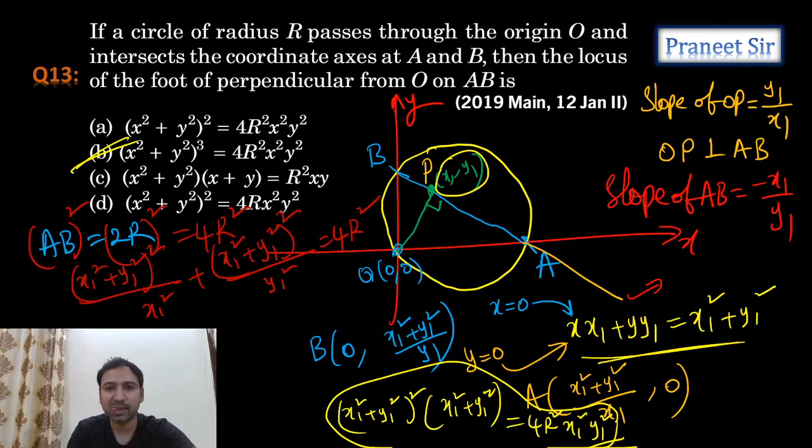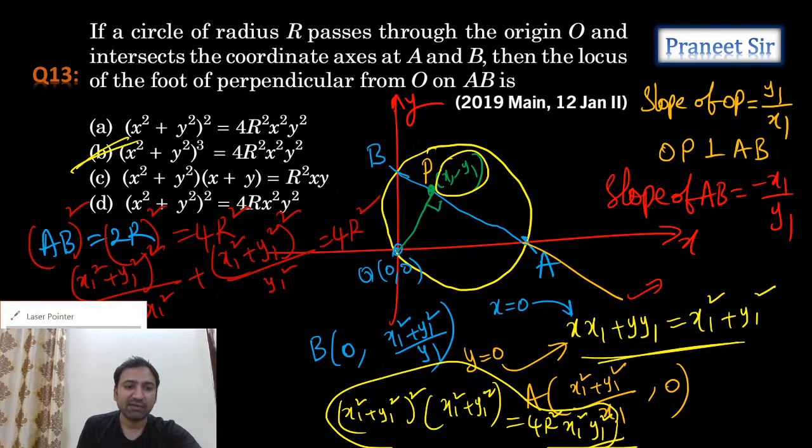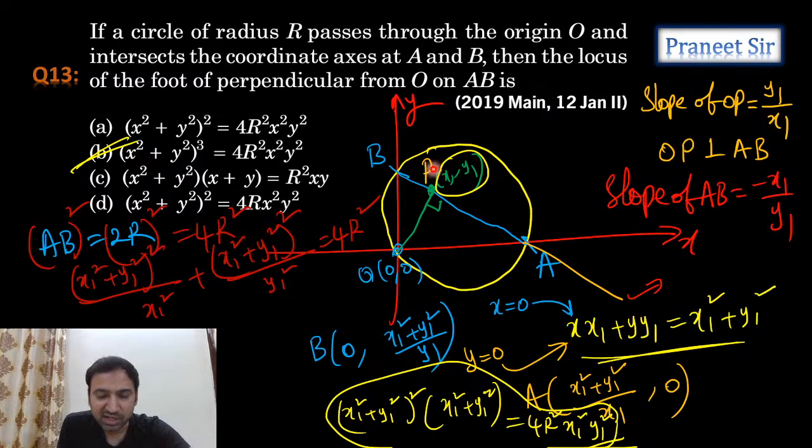Everyone understood this? So as we have taken the required point as x1 comma y1, the foot of the perpendicular from origin to the line AB. Once we got point P in terms of x1 y1, we calculated the slope of OP and slope of AB, and the AB equation, we calculated points A and B, and the distance between AB is equal to the diameter. See why AB is the diameter: in this triangle OAB, if you see this triangle OAB, isn't it a right angle triangle? Triangle OAB. Priyanshu.